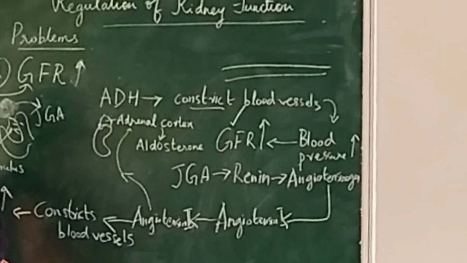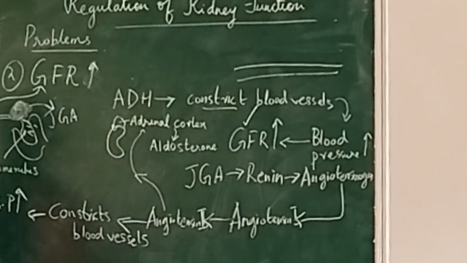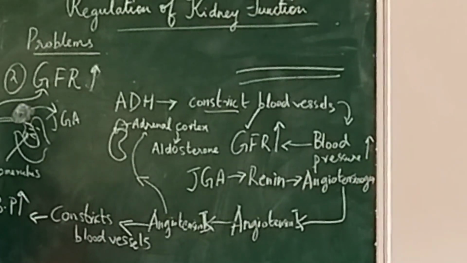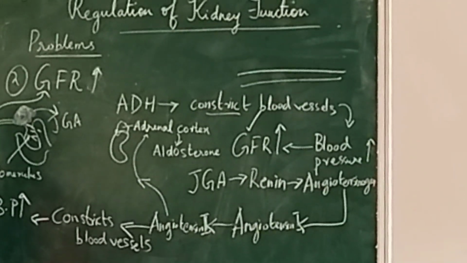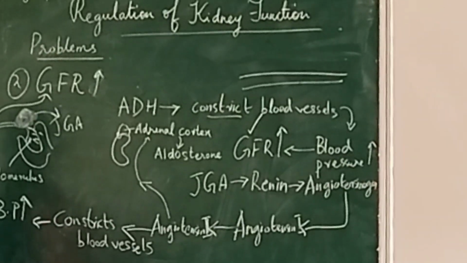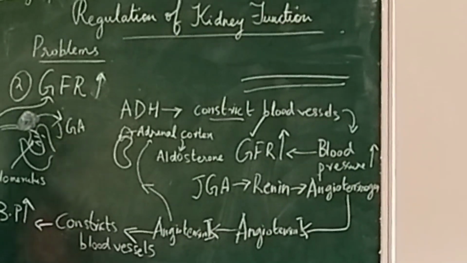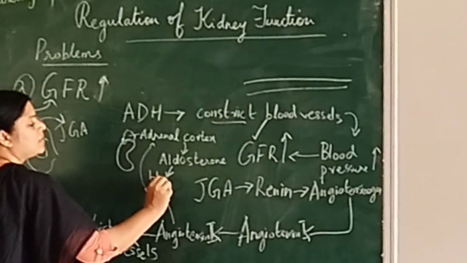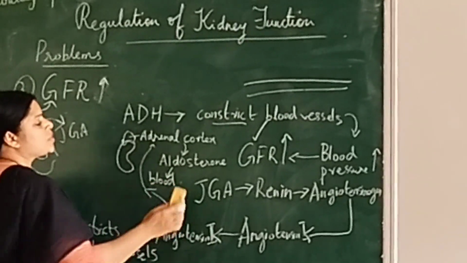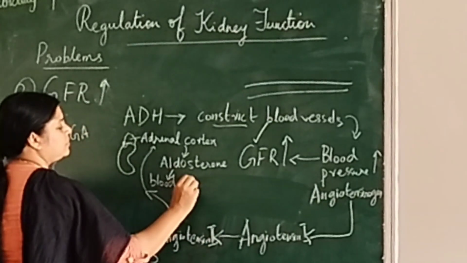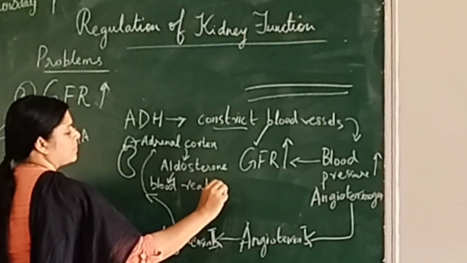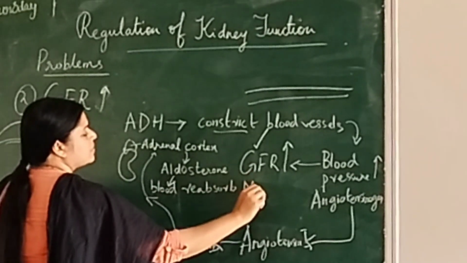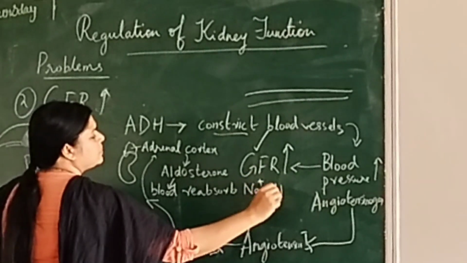What aldosterone will do is absorb salt and water. That means Na+ and all it will take up. It will help the blood vessels to absorb Na+. So aldosterone makes blood reabsorb Na+ and water.